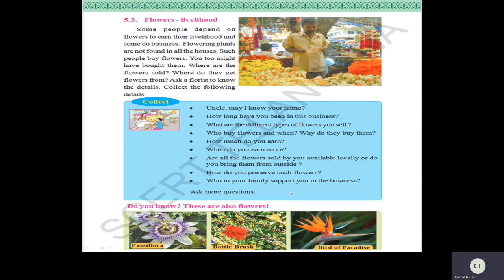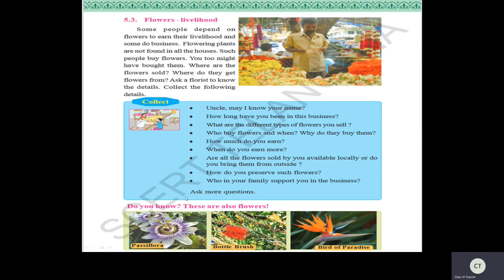So till now you should know actually what is a flower. Okay. Yes. So how they'll support their family by doing their business, all these things you can ask. You can ask some more questions also, okay, to know more about the livelihood of the florist.